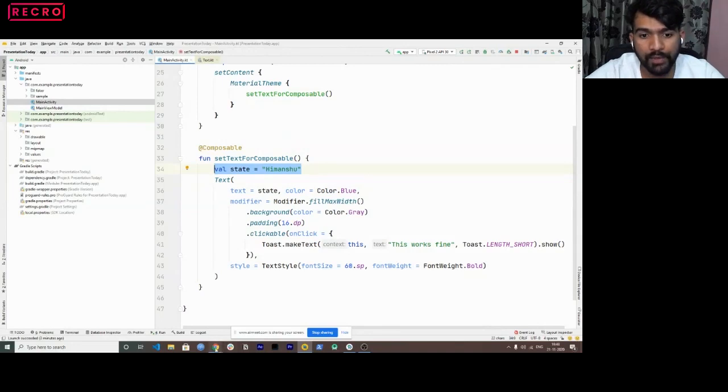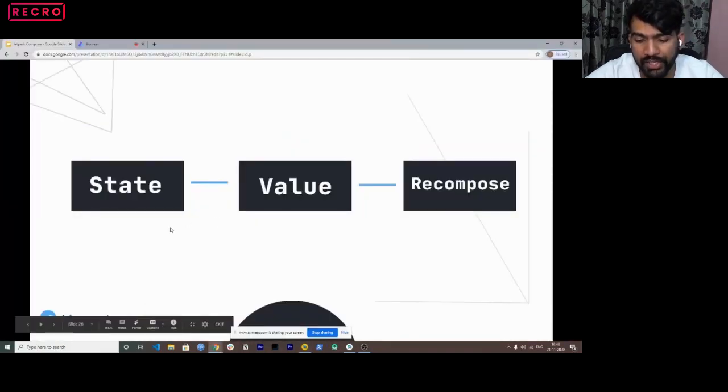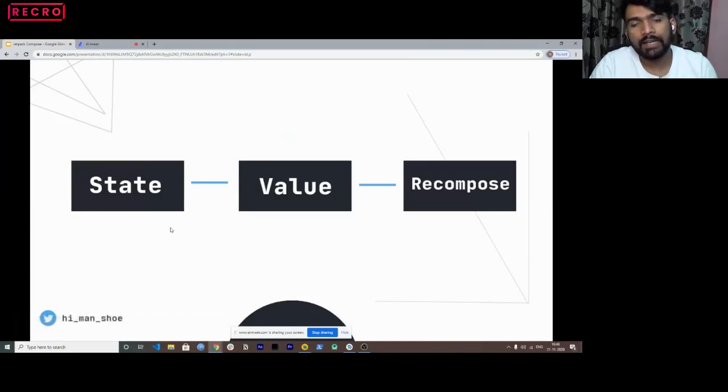So we want to recompose based on the value that comes to the state, right? If I'm not wrong, that's what we want, right? That we want to change the UI based on a later set of values. Like, let's say, consider this. When we create an edit text, we have an initial value of empty string. But at a certain stage, when we do edit text dot get text dot to string, we get a very basic set of value after writing something in XML, right?